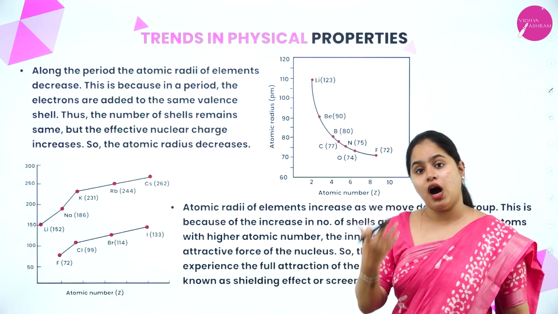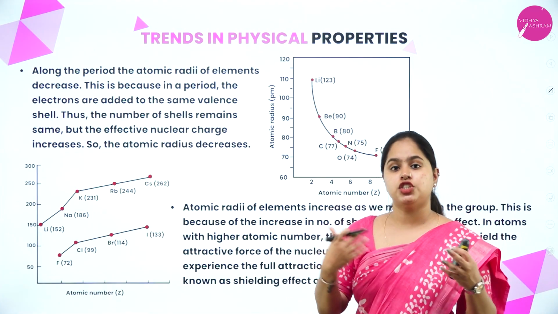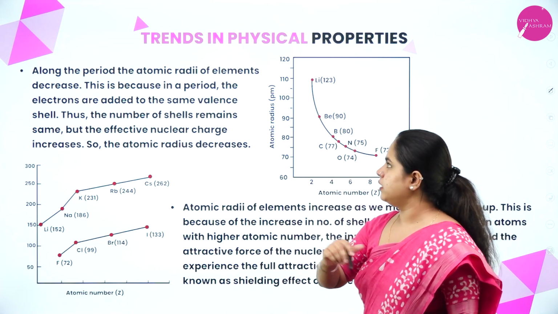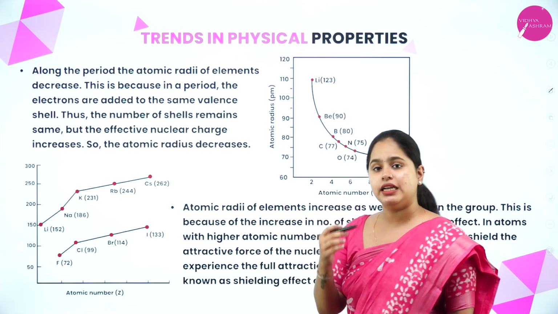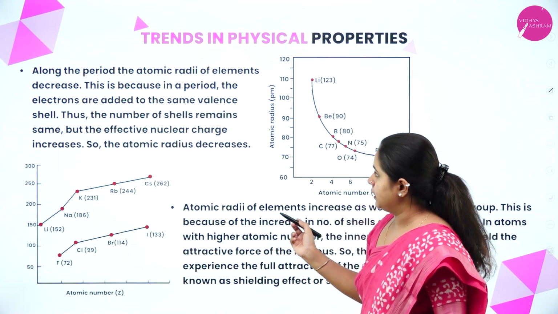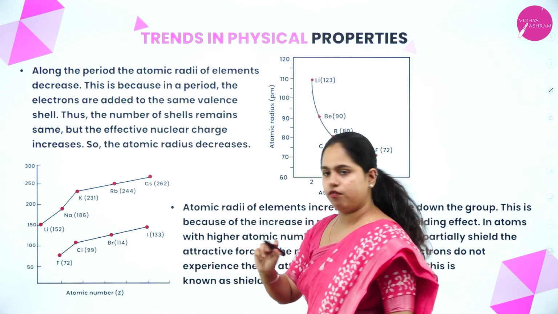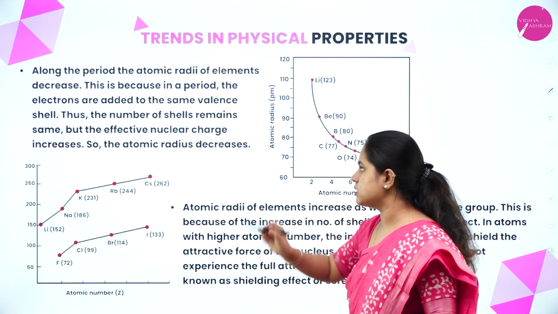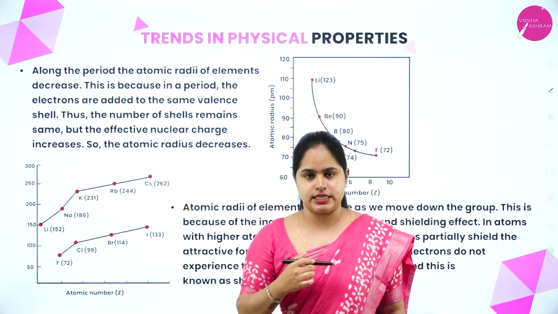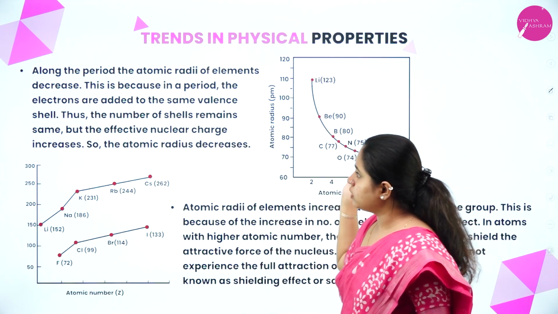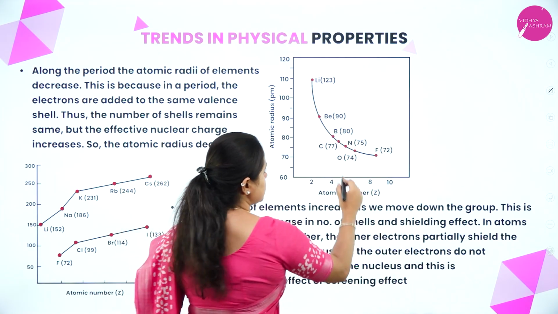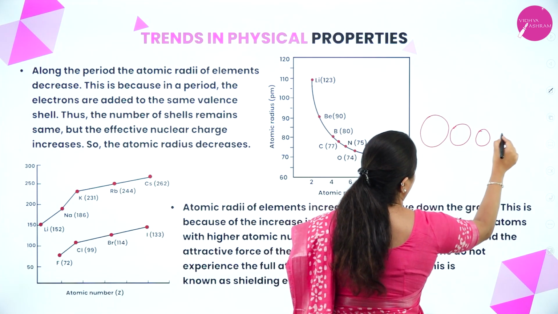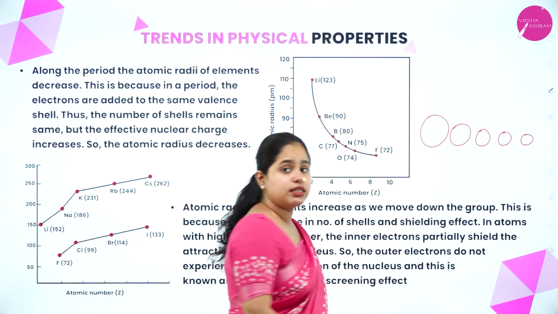Now moving on to how this atomic radius will change along the period or down the group, we are going to see. So along the period, the atomic radii of elements decrease. This is because in a period, the electrons are added to the same valence shell. Thus, the number of shells remains the same, but the effective nuclear charge increases. So, the atomic radius decreases. Clear? Along the period, the atomic radius keeps on decreasing. So, why is this happening?